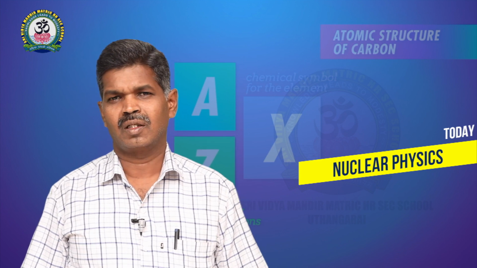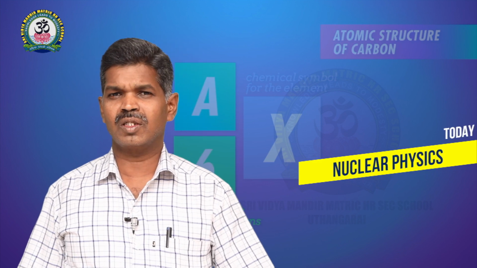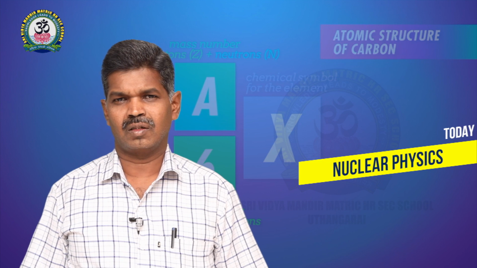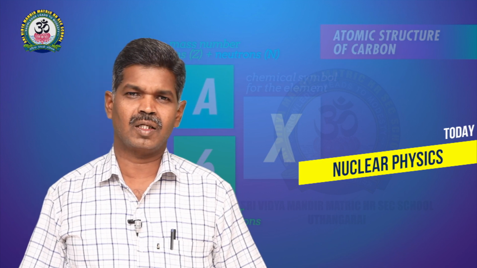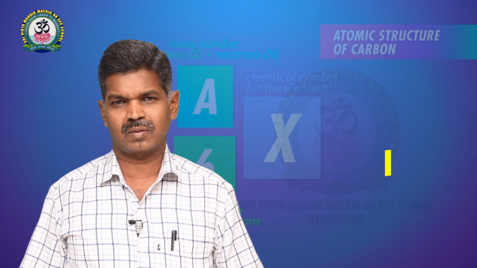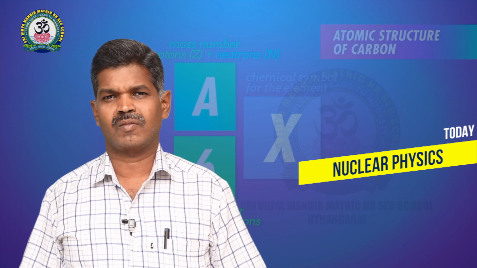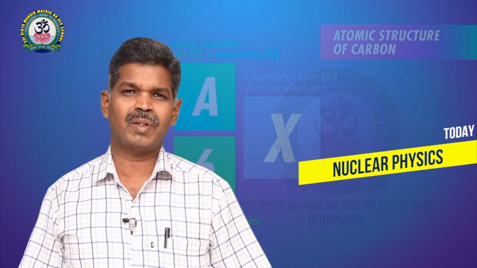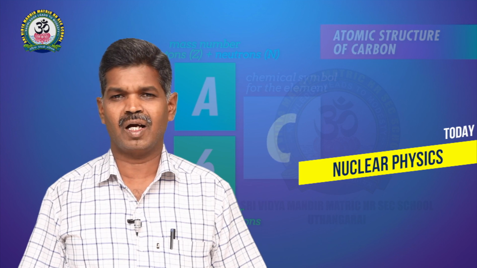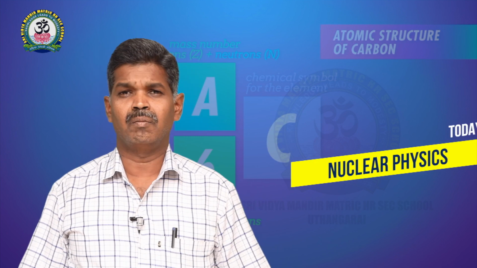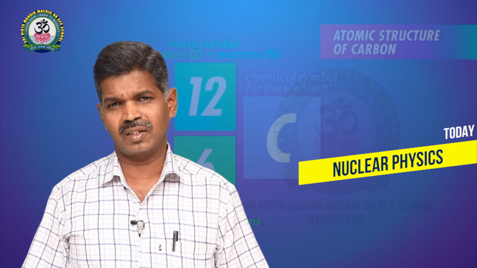In some elements, the nucleus is going to disintegrate spontaneously. Those elements are called radioactive elements. Radioactive elements mostly have an atomic number greater than 82 or 83. Those elements emit radiations spontaneously.